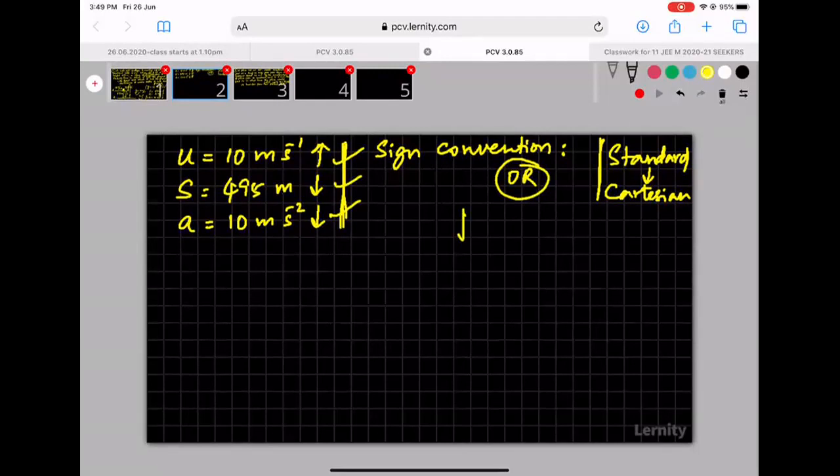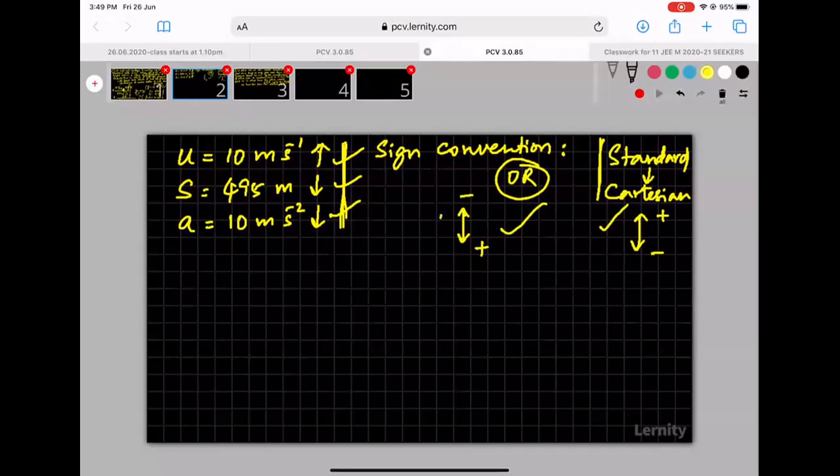So let us say I'll take downward as positive and upward as negative. Nothing wrong in this. This is also right. If I take downwards negative and upwards positive, it is still right. No issues at all. But you cannot say downwards is negative and upwards is also negative. That would be counterproductive. So one of these two conventions you can use. In fact, we'll use both of them.